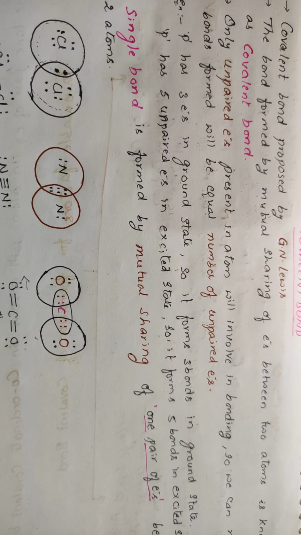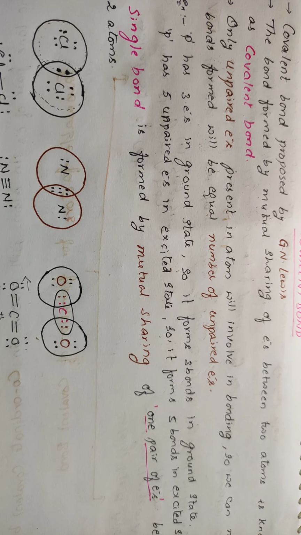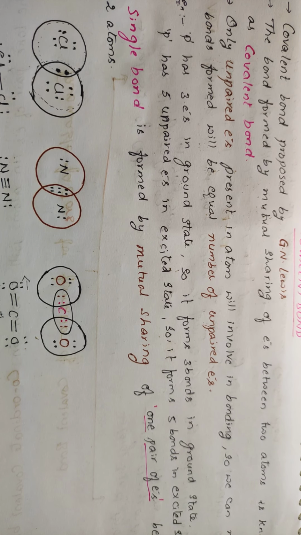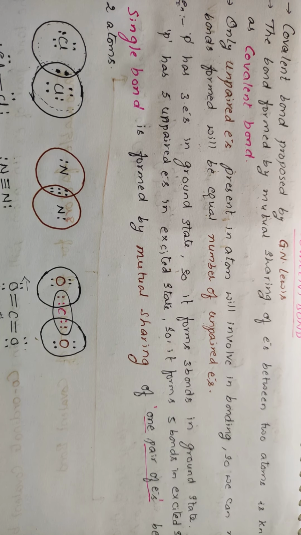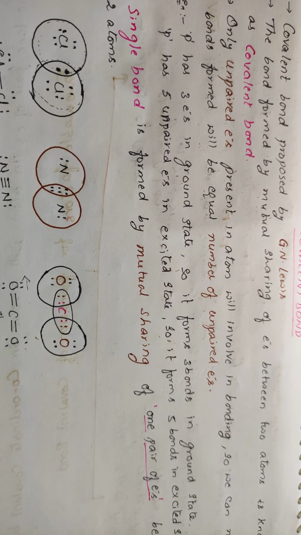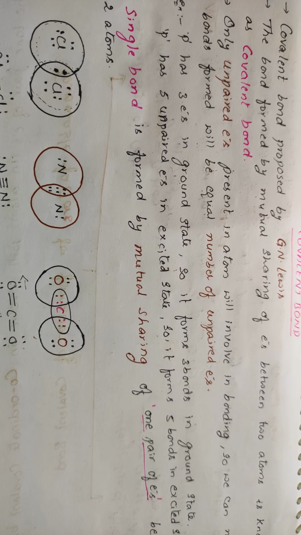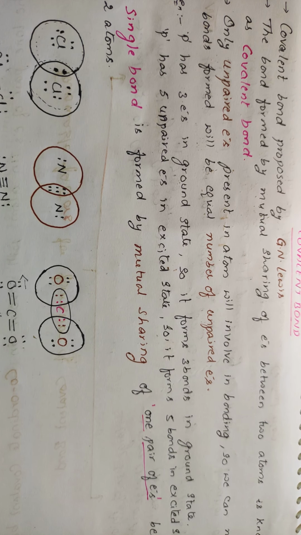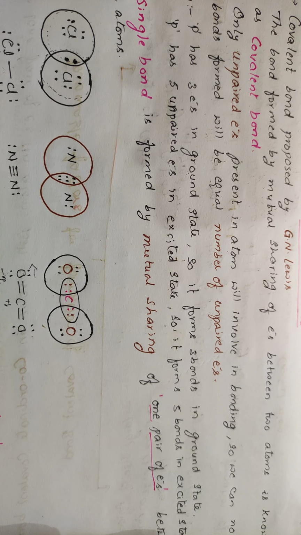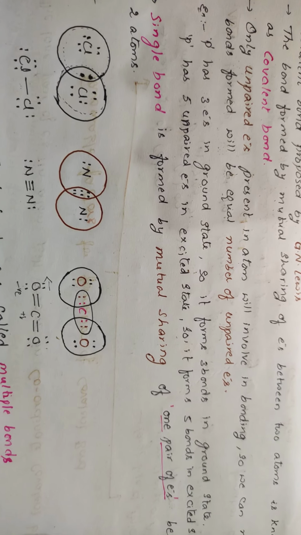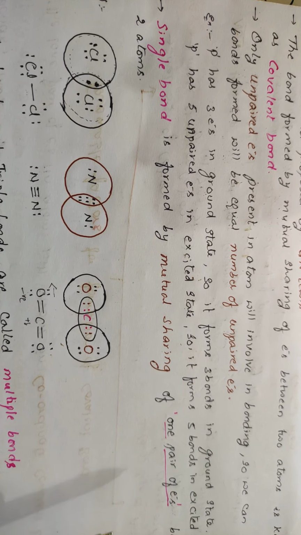Clear, students? Phosphorus in ground state. See, phosphorus belongs to which group? Fifth group. So in the valence shell 5 electrons will be present. Among the 5, 2 electrons are paired, 3 electrons are single. So in the ground state 3 electrons will be involved in bonding, so it forms 3 bonds. In the excited state, the paired electrons get into the unpaired condition, then those also will be involved in the bond formation. So in the excited state phosphorus forms 5 bonds.